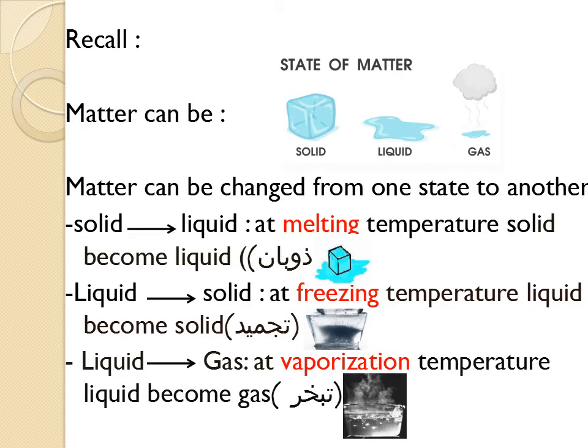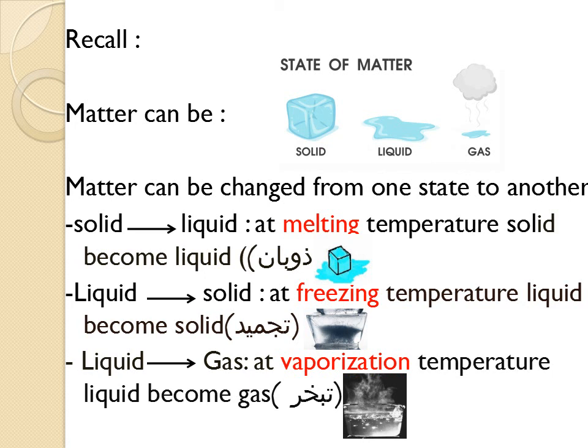In the last video, we said that matter can be classified into three states: solid, liquid, and gas. Now, we must know that matter can be changed from one state to another. For example, solid can be changed into liquid when the temperature of the solid reaches its melting point. Ice becomes water when the temperature is at its melting point. So this is an example of how solid can become liquid.